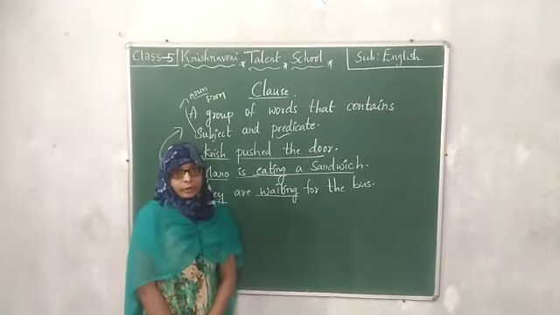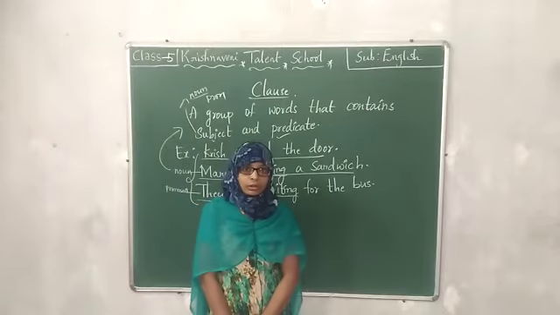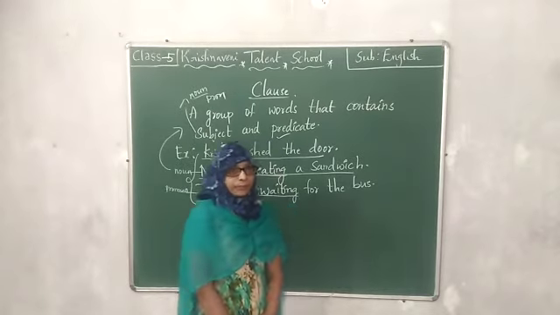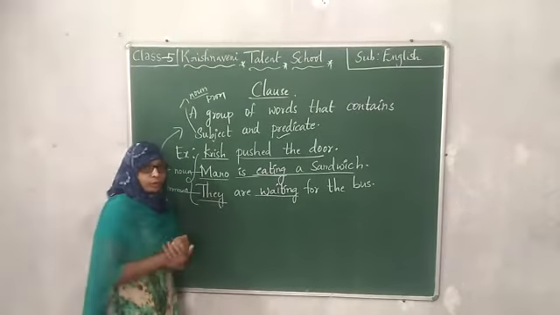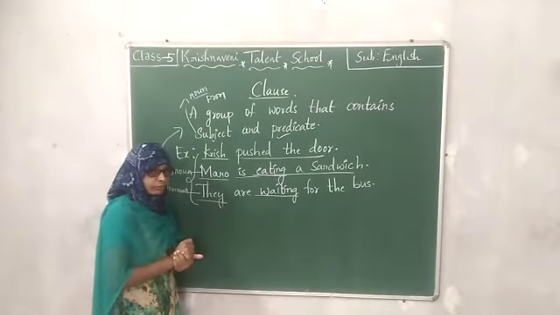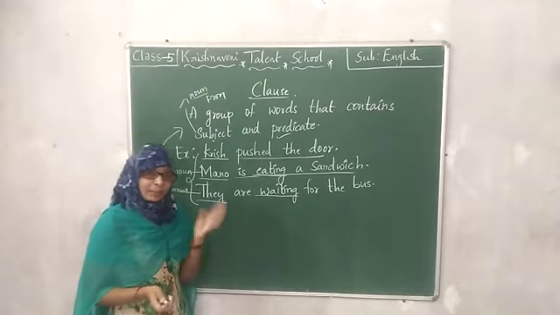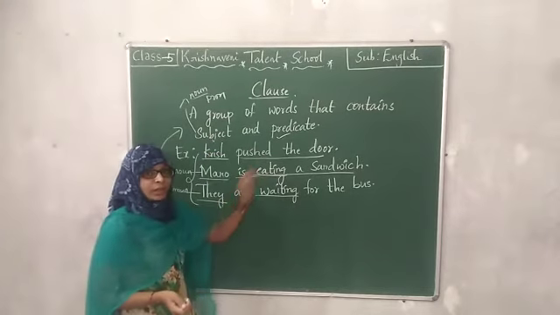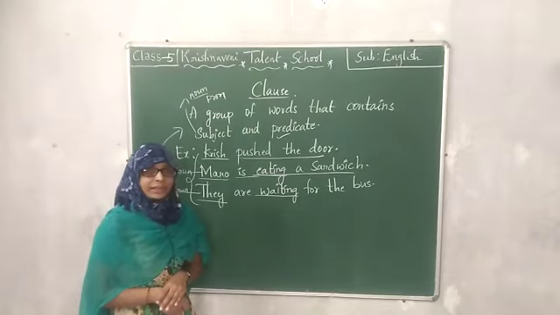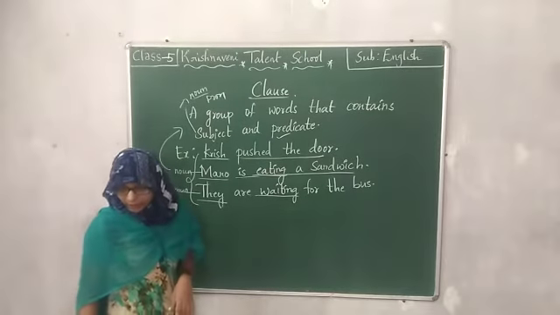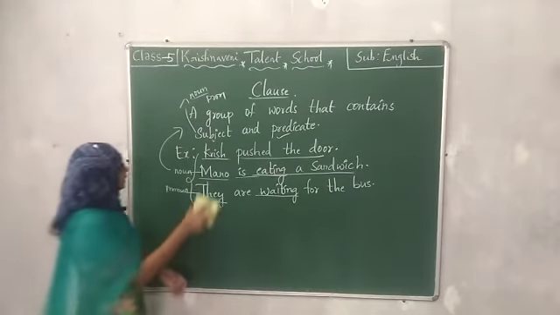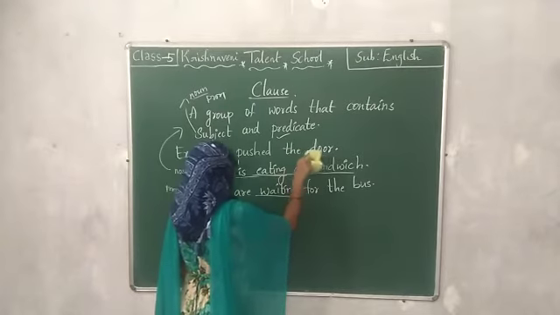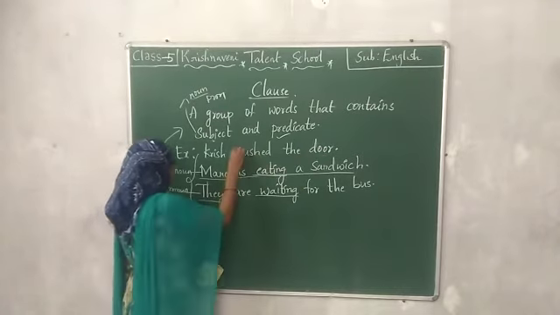So now children, I hope you have understood what is phrase and what is clause. Let me tell you what is the difference between a phrase and clause. Phrase is also a group of words, but it does not contain subject and predicate. Now in this clause, we have subject as well as predicate. Then what is the example of a phrase? Let us look at this example, students. Let us consider this first example. Krish pushed the door. You have subject and predicate here.